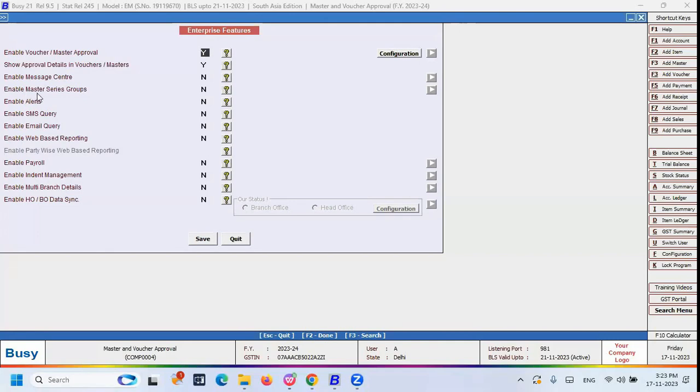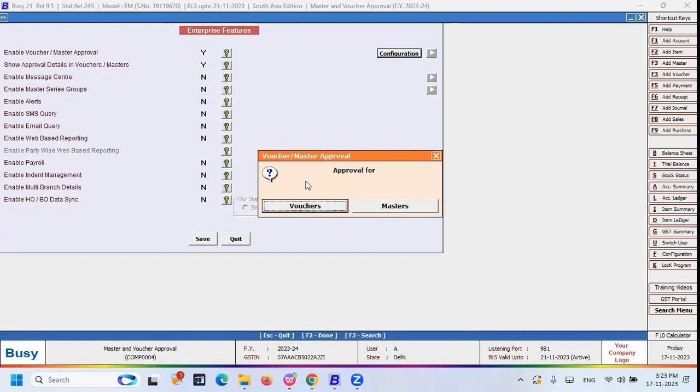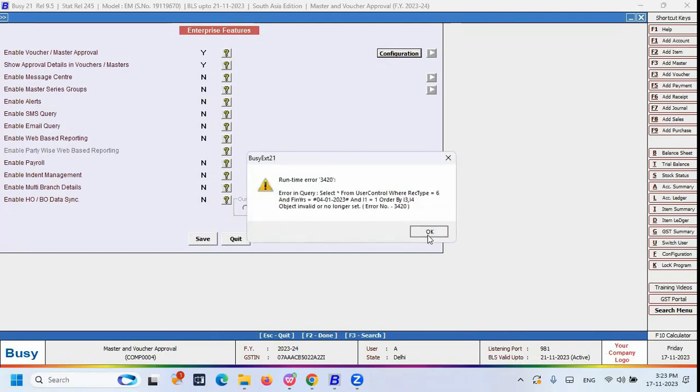After that, you can see one configuration button appear here. If you disable it, then it cannot appear. If you enable it, then the configuration button will appear. Click on that. After clicking on the configuration button, Busy will ask you which type of configuration you want to do, voucher or master. That you can decide. And now here I can use this master first.